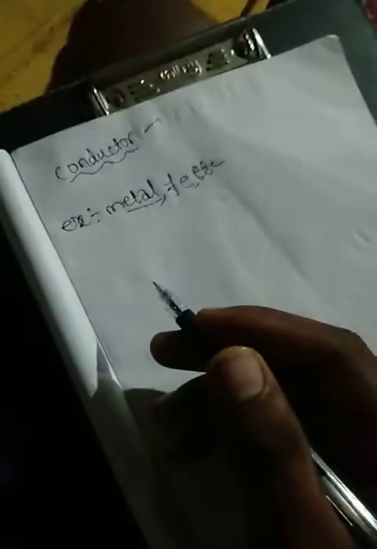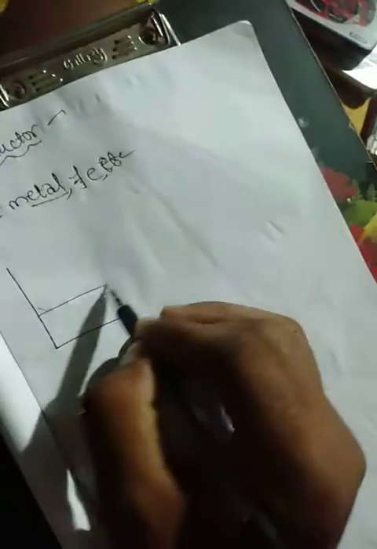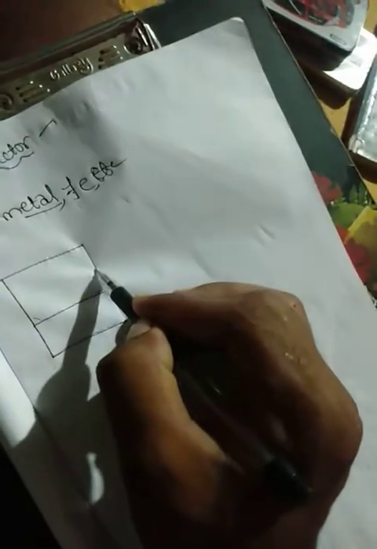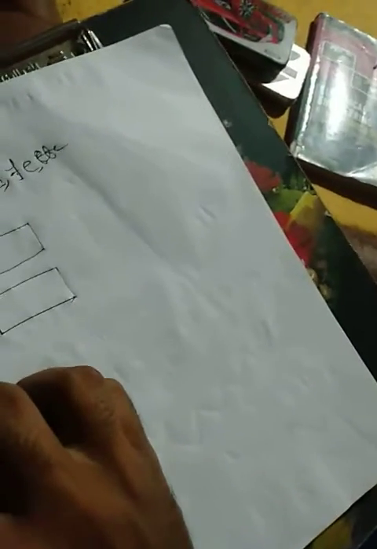So in this one, we listen briefly here. Easily draw one L, and in this one we have two types of bands and another one is the gap. The gap is nothing but the forbidden band.